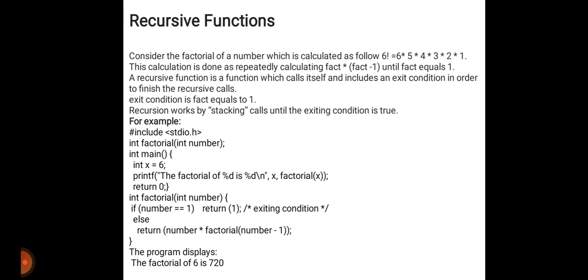int factorial of int number. Then if number is equal to 1, then we return value 1. This is the exit condition. Else, if it is not equal, then return number times factorial of number minus 1. Then the program displays, that means we will get the output: factorial of 6 is 720.